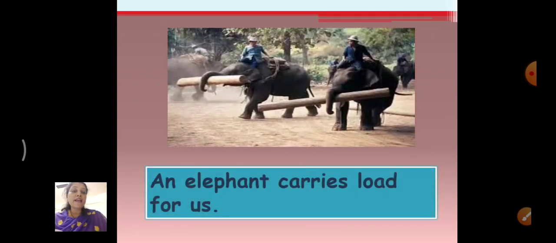Oh, an elephant. An elephant carries loads for us. He carries logs, wood, the heavy things. He carries them with the help of his trunk and helps us.